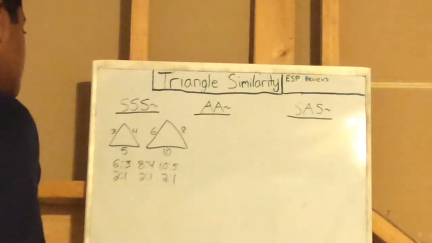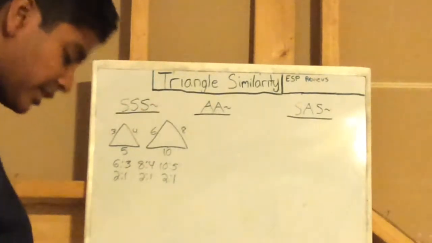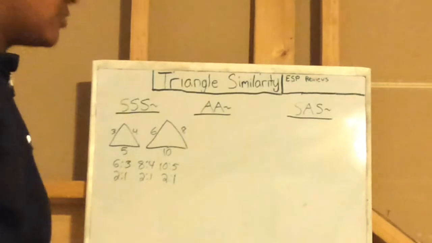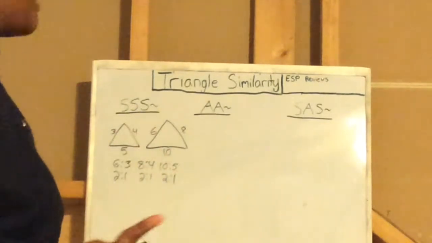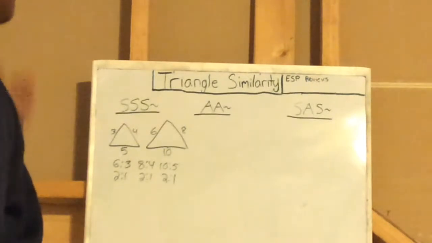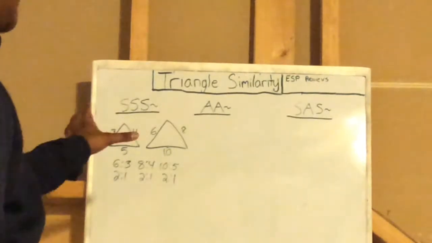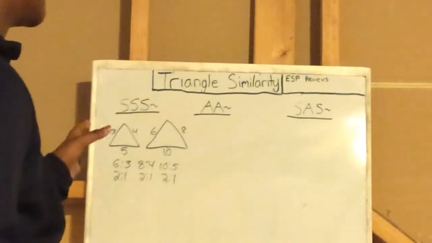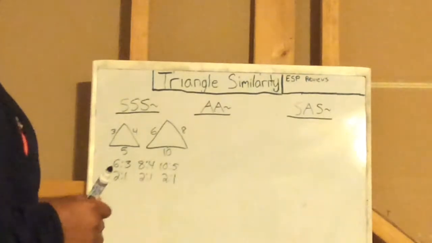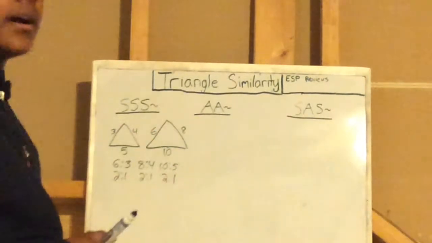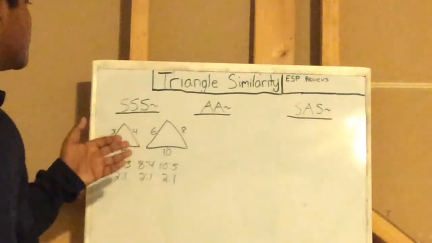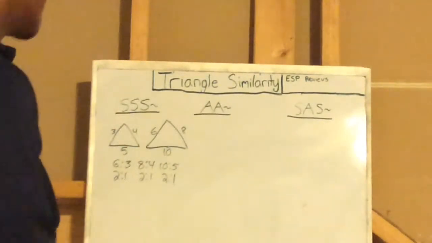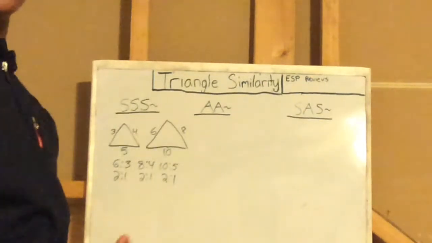So that's basically SSS similarity, and you're going to see it quite often, so it's good to know that they're going to ask you for the corresponding thing. Later on we're going to see if we can find an unknown side based on the corresponding values.